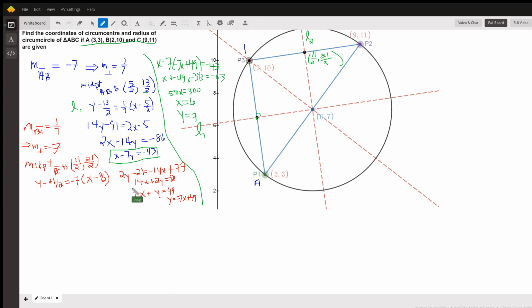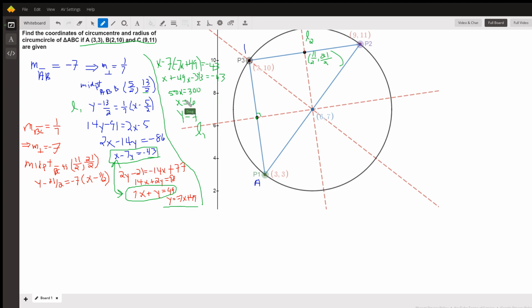So at this point, we've got two equations and two unknowns right here. You can use the addition elimination method, or you can use the substitution method. So I've used the substitution method. I've got the y by itself equals -7x plus 49. And I'm going to substitute that in for the y in the other equation. And here's where I did it. x minus 7 times y is -7x plus 49 equals -43.